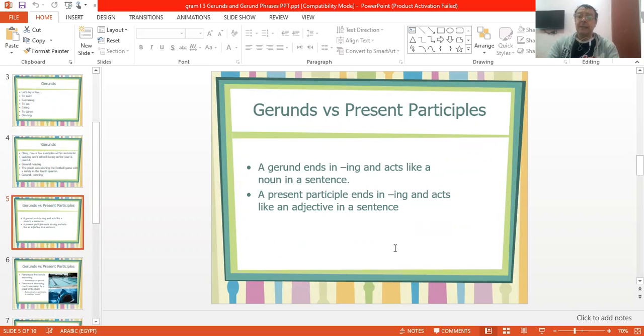So if we compare the gerund with the participle, especially the present participle, both have an ing. So what is the difference between both? How can I discern one from the other? Okay. A gerund ends in ing and acts like a noun in the sentence. But the present participle ends in ing and acts as an adjective in a sentence. So like a modifier, something that modifies a noun.